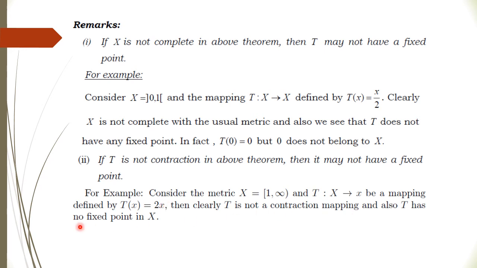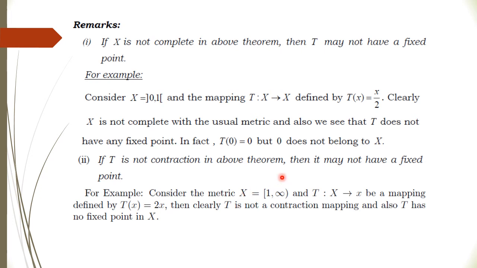And it also has no fixed point. What will be the fixed point of this mapping? 0. However, 0 is not included in X. So there does not exist any fixed point, right? So that means the above theorem says that these are two sufficient conditions for the existence of a fixed point, not necessary, right? If these two conditions hold, then there always exists a fixed point. If one of them does not hold, then a fixed point may or may not exist.